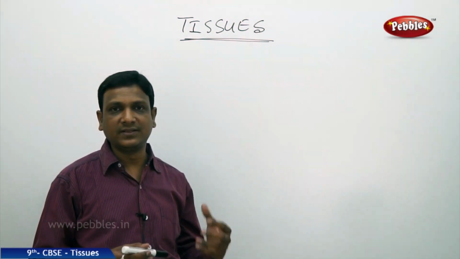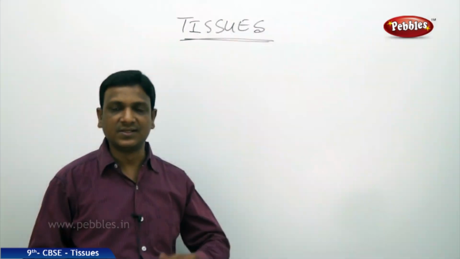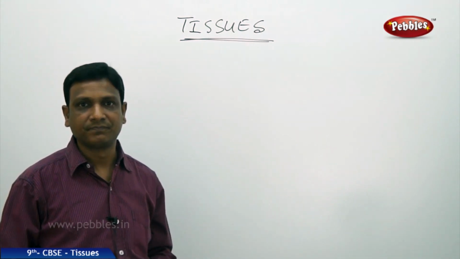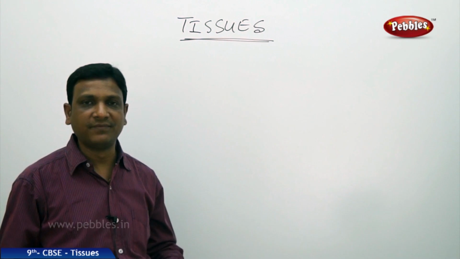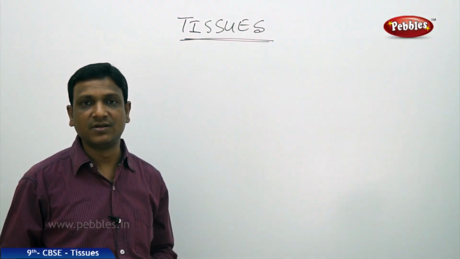So what are these tissues? What is the necessity of tissue? We discussed that the cell performs all the functions of a living organism. It carries out all the activities. So we are made up of cells. Multicellular organisms are made up of cells. Then what is the necessity of a tissue?